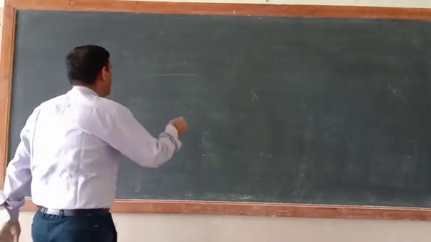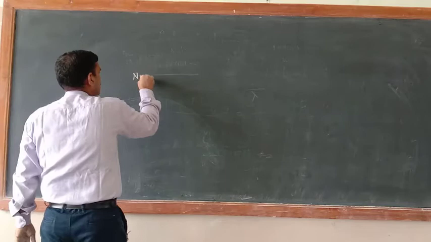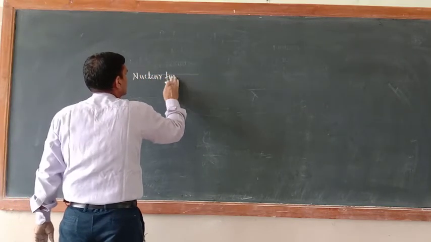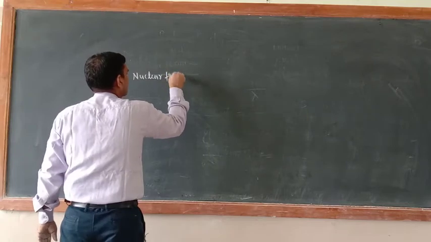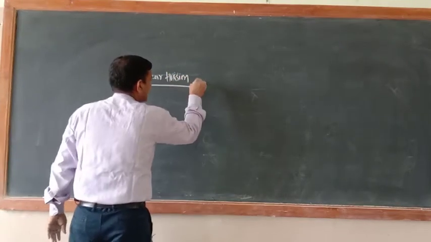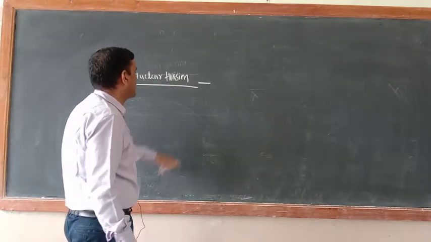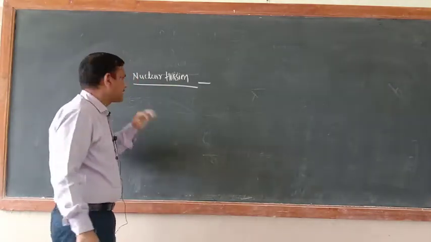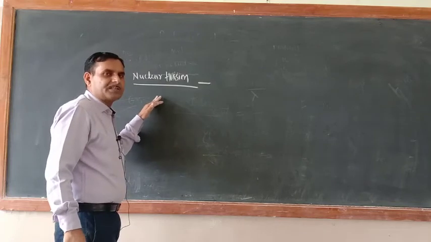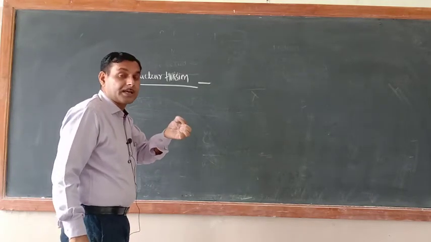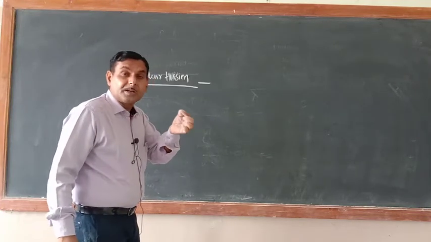So now nuclear fusion, first nuclear fission. Fission means breaking. Nuclear fission is the process in which bigger nuclei disintegrate into small nuclei with the introduction of a neutron.